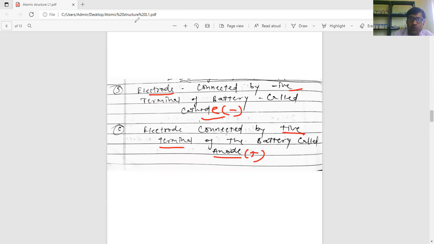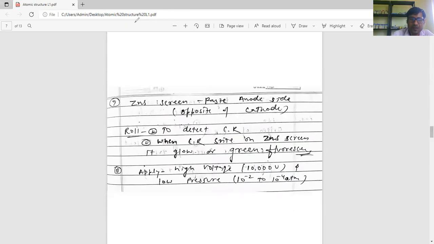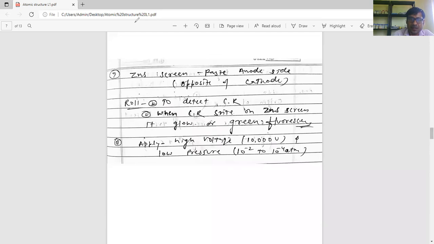And what is the role of the ZnS screen? The ZnS screen is pasted on the side of the anode, opposite the cathode. Its role is to detect the cathode ray. Because the size of the cathode ray is very, very small, we can't see it with naked eyes.